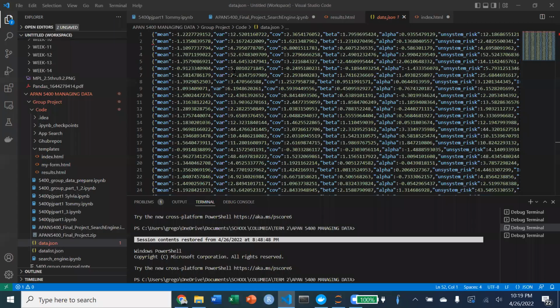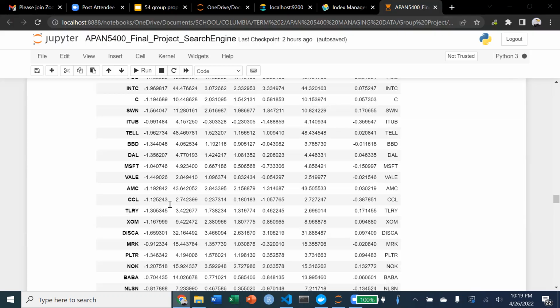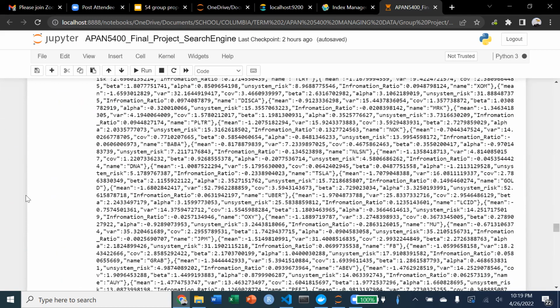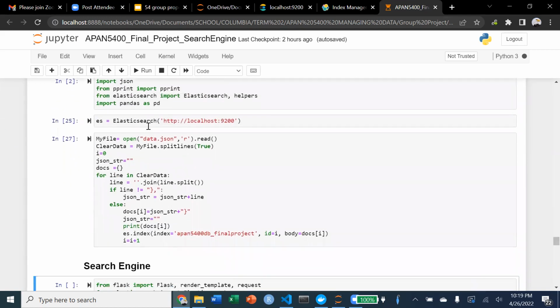That JSON format looks something similar to what you have on this screen. Each of these documents pertains to one of the tickers that we mentioned earlier in the presentation, containing multiple key value pairs with the ratios that we calculated. Then, from this JSON file, we also implemented code to ingest all this data into our local Elasticsearch instance. Through our local host port, we connect to our index, and we ingest all these documents from the JSON file.